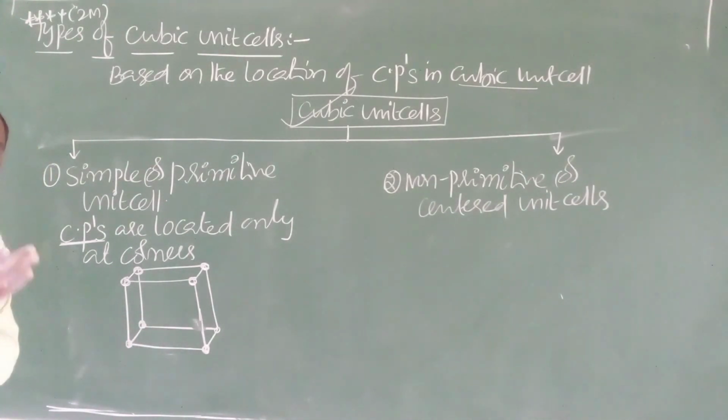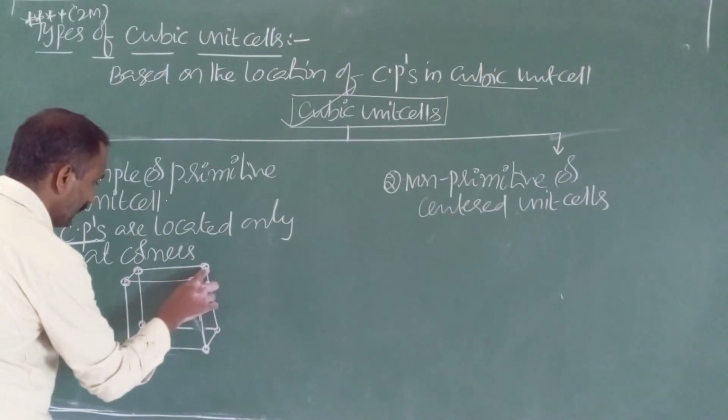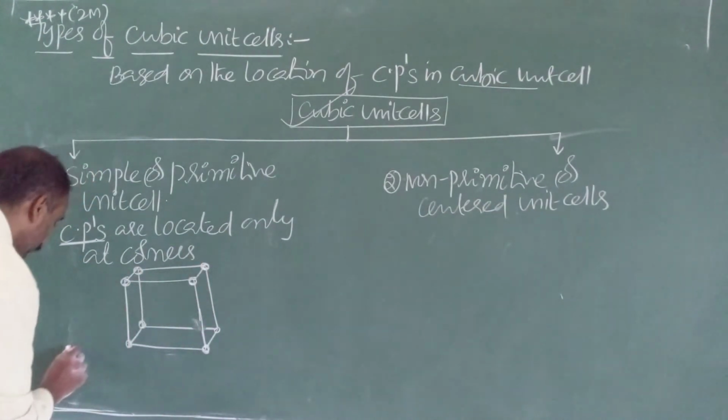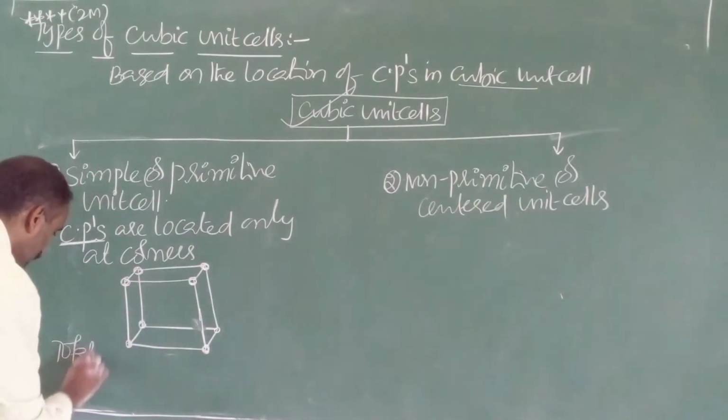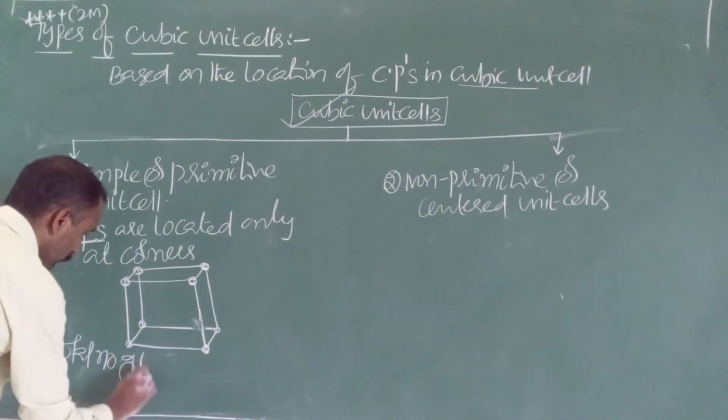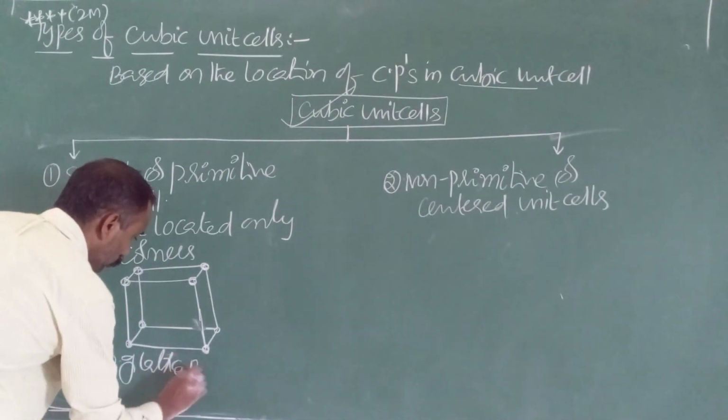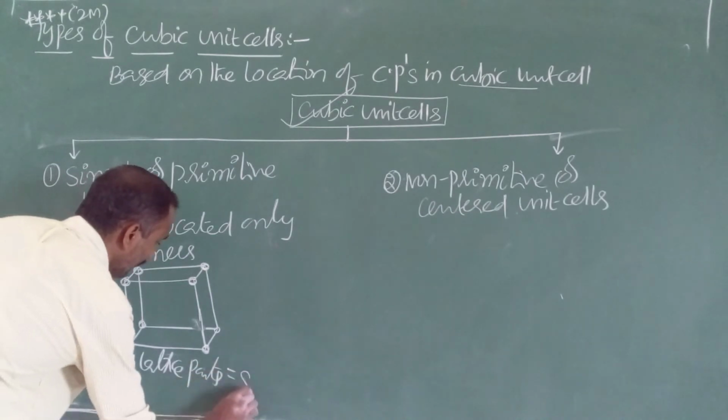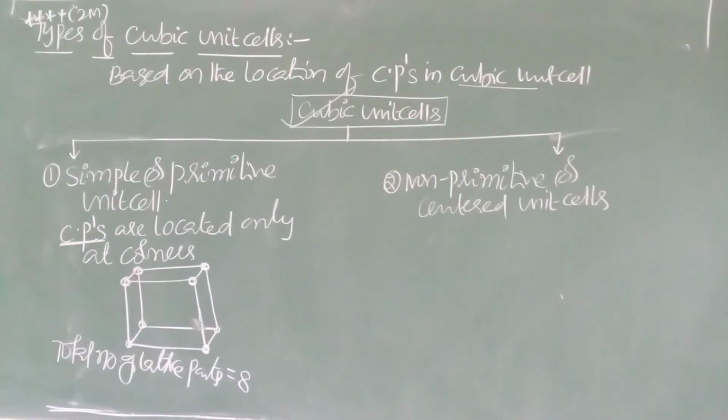Lattice points means where they are located. 1, 2, 3, 4, 5, 6, 7, 8. Therefore, total number of lattice points is 8.